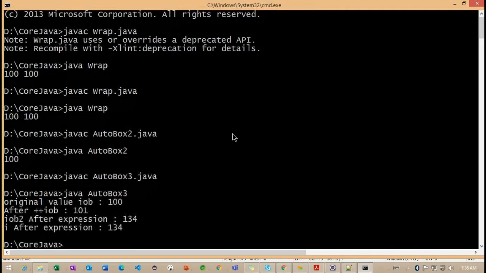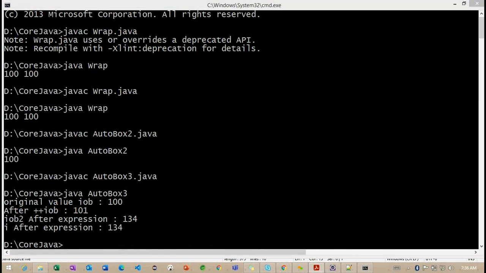So java AutoBox3. Observe here, the original value we are having is 100, and after incrementing IOB, we are getting 101, and IOB2 after the expression is 134. The same thing I'm trying to work with the integer primitive data type, that is called i. Getting the point? So this is the way we can work with object to primitive type, primitive to object type. So any questions regarding these type conversions?